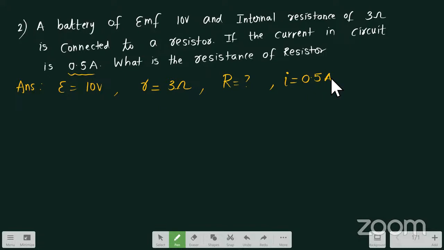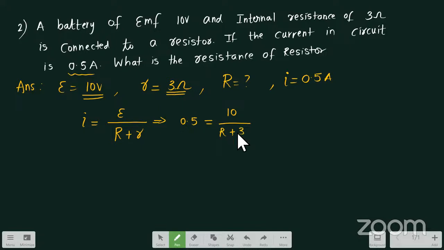So what will be the formula for this? We know that the formula is I is equal to E divided by R plus r. I hope you remember this. Here, terminal potential difference will come into play. I is equal to E divided by R plus r. Which value are we supposed to determine? The value of capital R. So let us substitute the values. The value of current is 0.5 amperes, that is equal to the EMF 10 volts divided by capital R plus small r, which is 3 ohms.